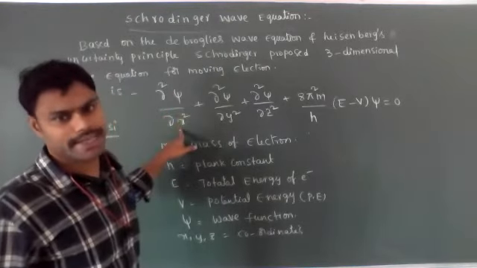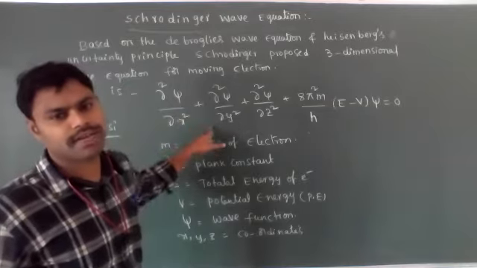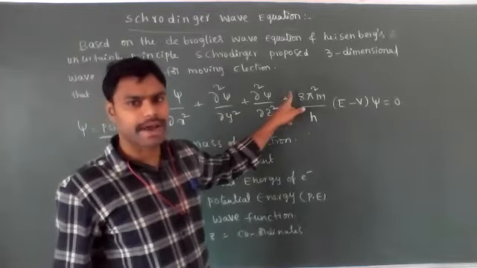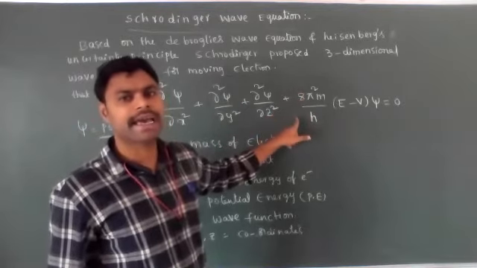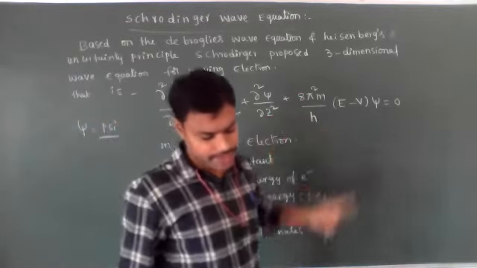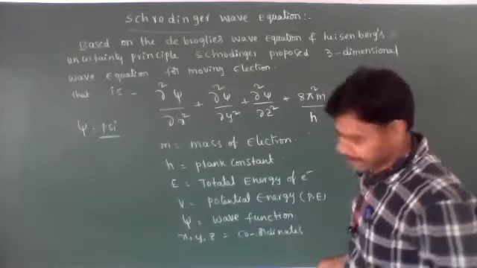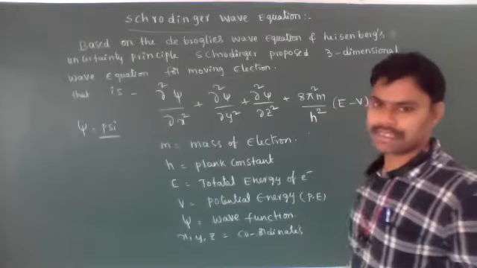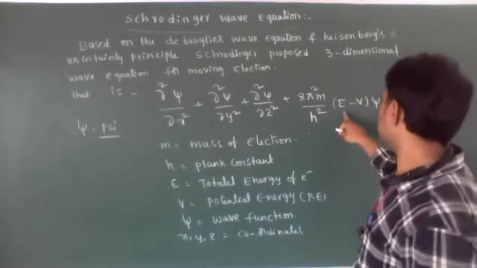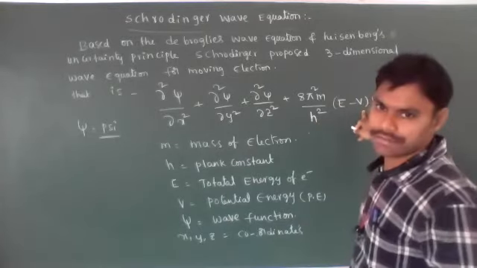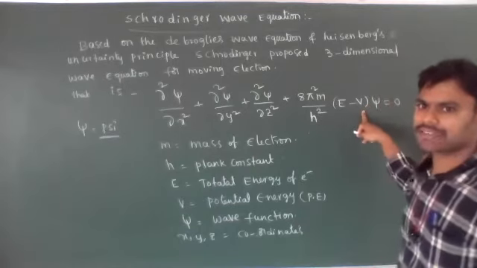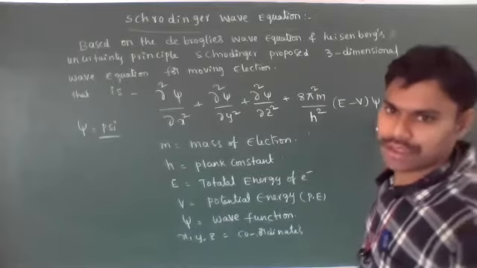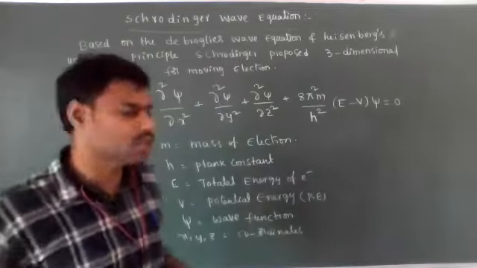Dou square psi by dou x square plus dou square psi by dou y square plus dou square psi by dou z square plus 8 pi square m by h square into E minus V psi is equal to 0.